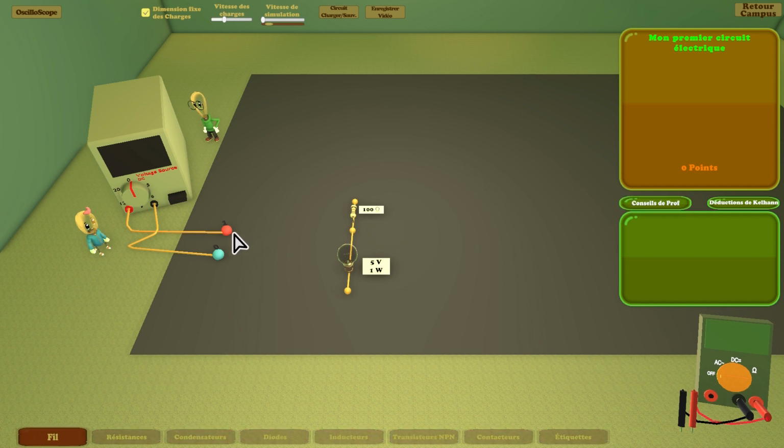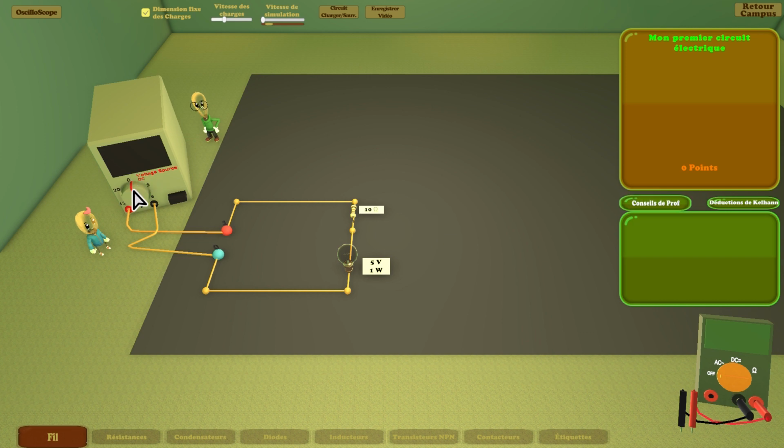This is why it is stored in the resistance menu. And then let's add a couple of traces from the positive terminal to the negative terminal. Then let's set the resistor to 10 ohms for this example.